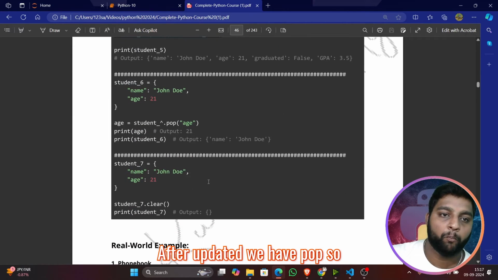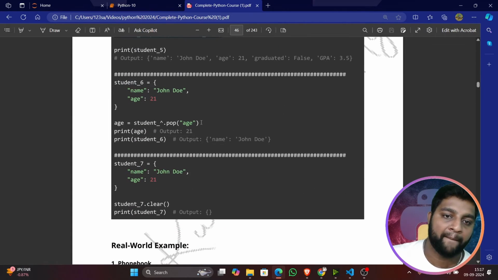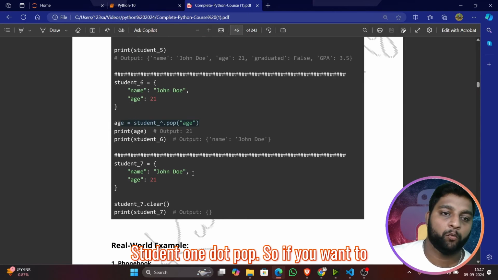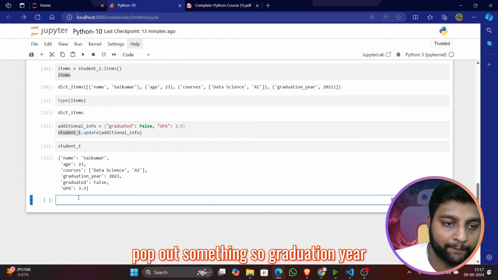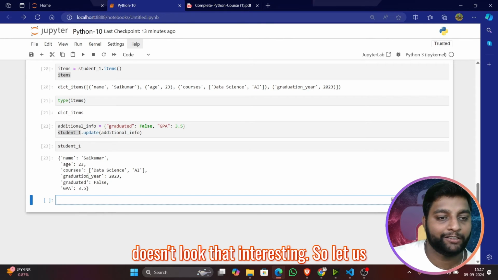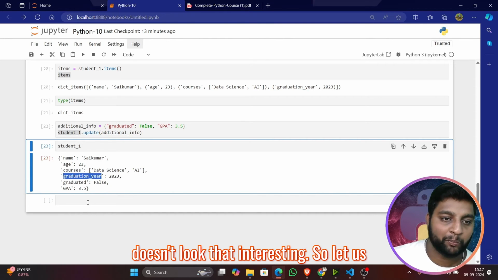After update, we have pop. So student1.pop. If you want to pop out something, graduation year doesn't look that interesting, so let us pop this.